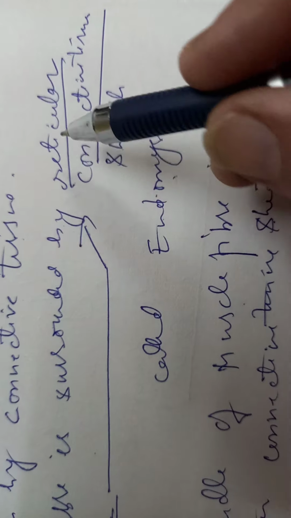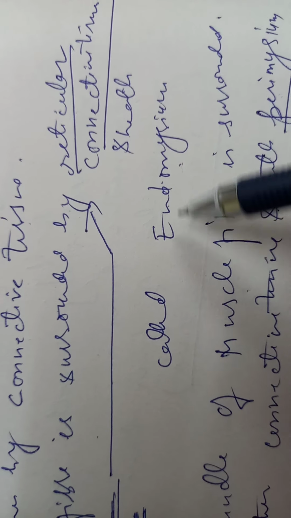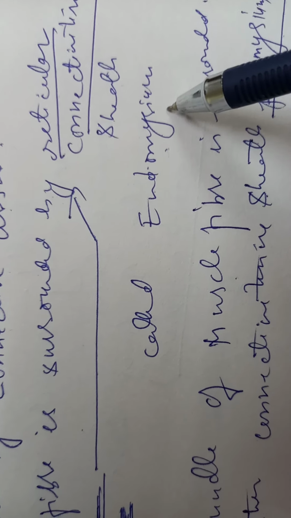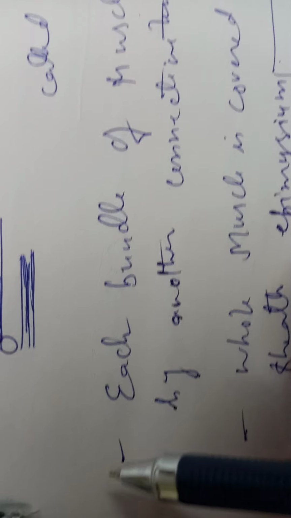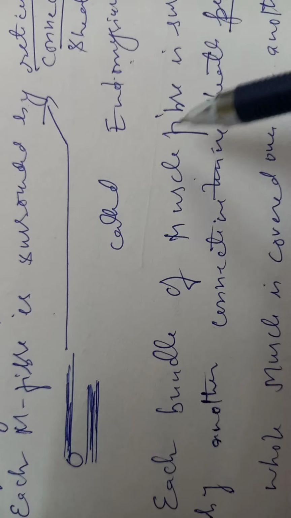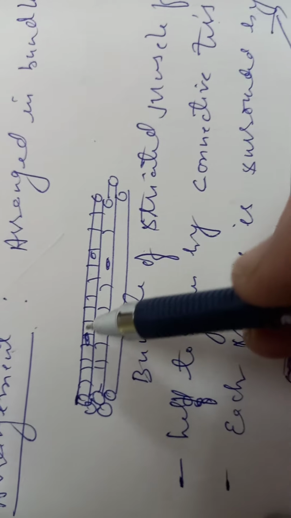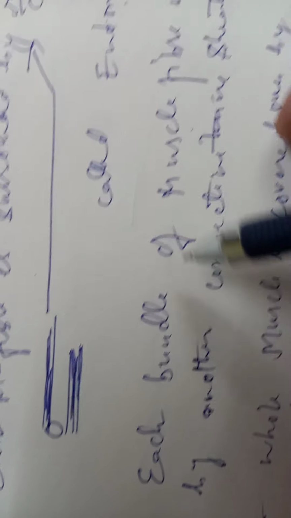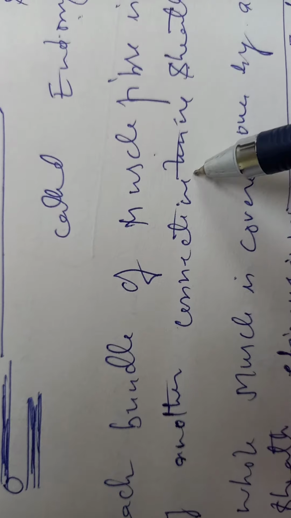The name of this reticular connective tissue sheath is endomysium. Now each bundle of muscle fibers, this whole bundle together, is surrounded by another connective tissue sheath.